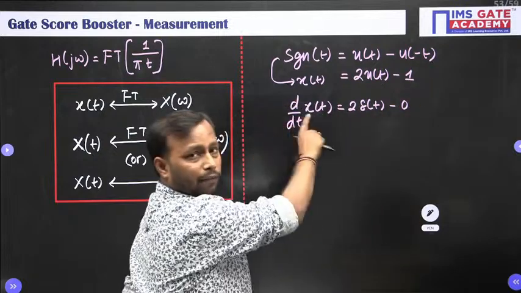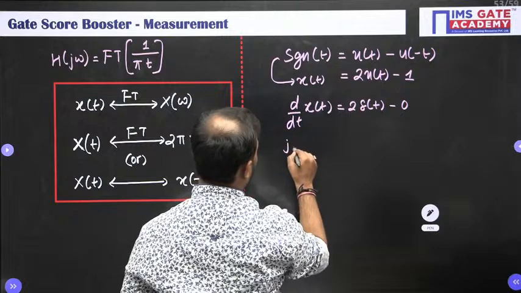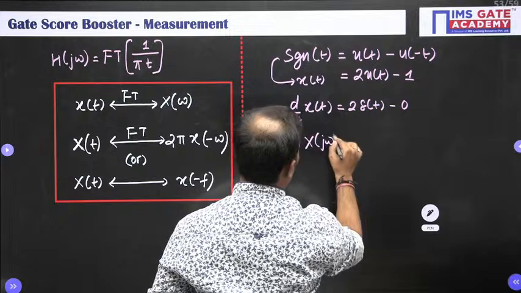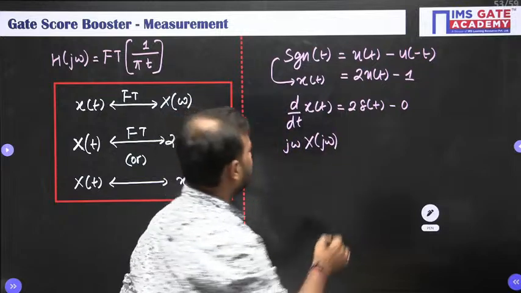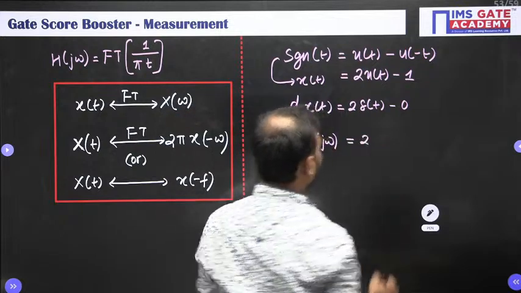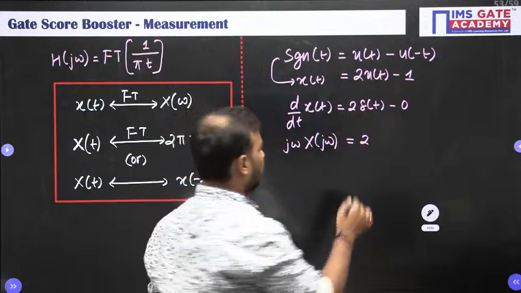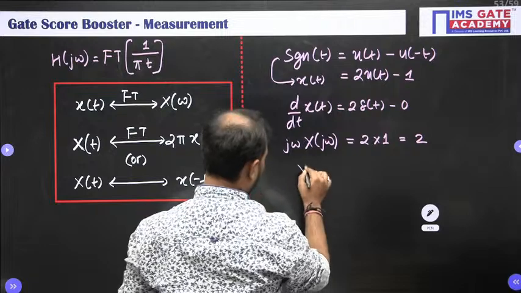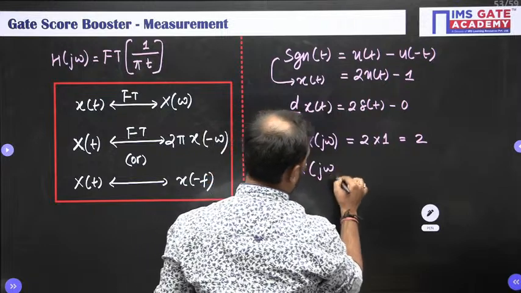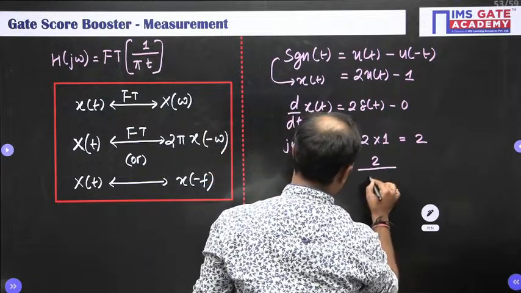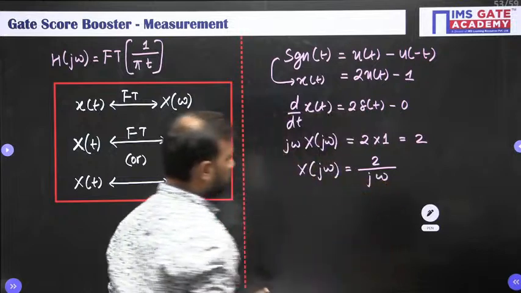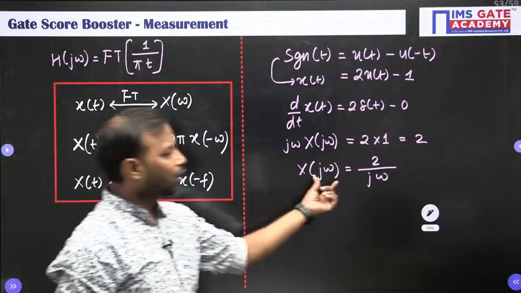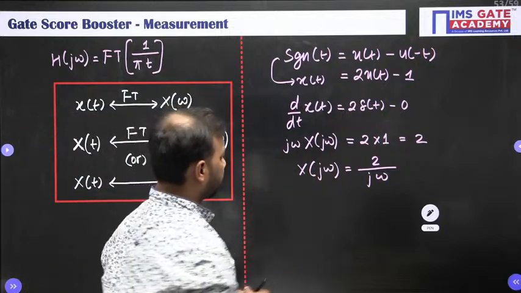So take the Fourier transform, we will get j omega x of j omega or x of omega, both are same, which is equal to 2 into the Fourier transform of delta of t. It is 1. This is equal to 2. So from here x of j omega will be equal to 2 upon j omega.